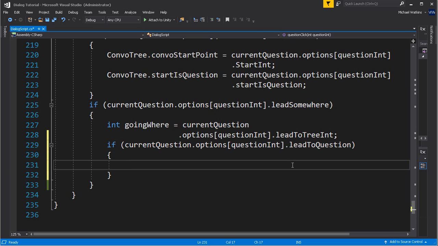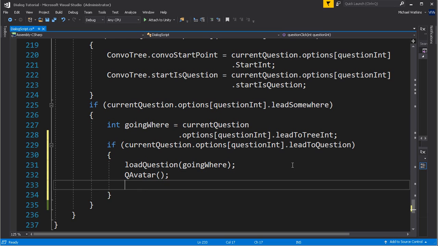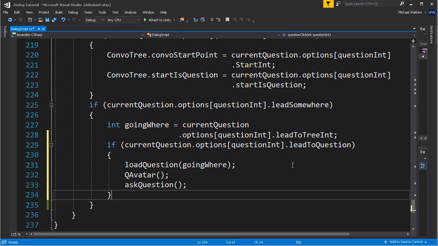So yes, we're going to a question. And this is going to look very familiar. Load question. Which question are we loading? Well, we're loading going somewhere, or going where we're going. Next is our avatar. So an avatar for that question. And lastly, we will put the question on the screen by asking a question.